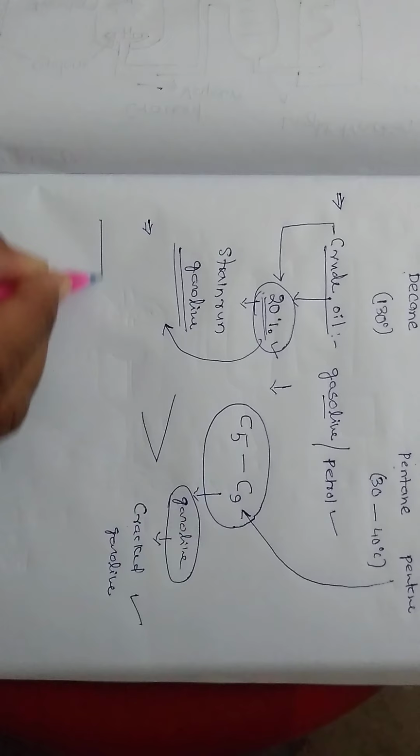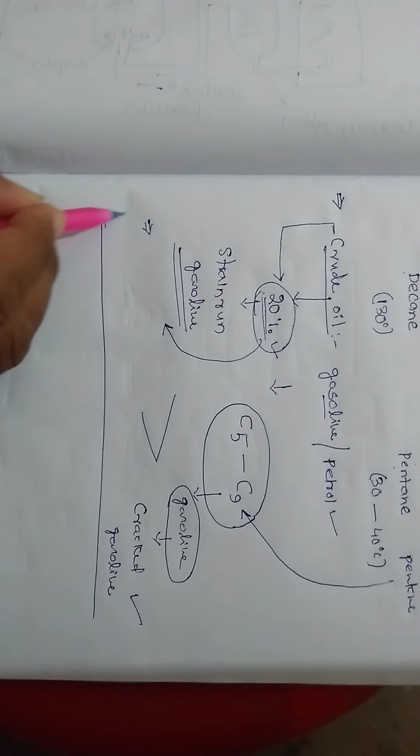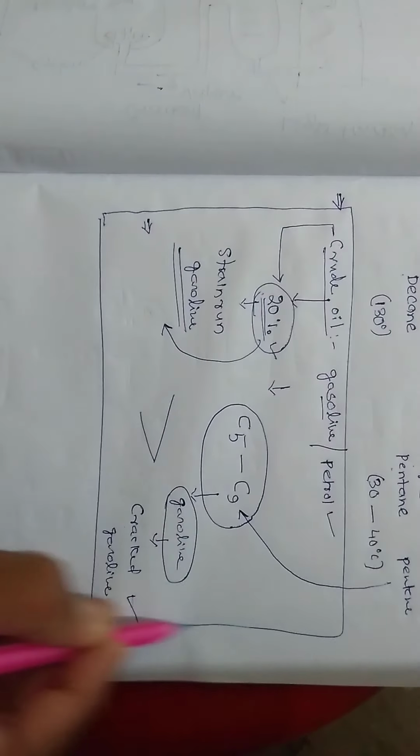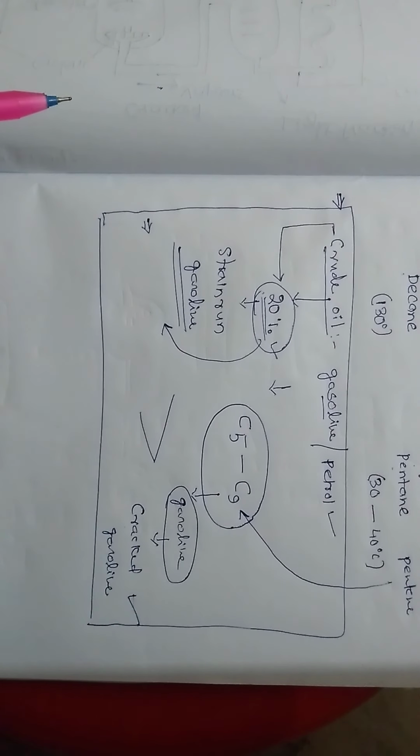So that is the purpose of discussing cracking. What is cracking? I have given the definition: breaking down of larger hydrocarbons into smaller hydrocarbons. Why are we going for cracking? There is a possibility of getting some amount of gasoline.